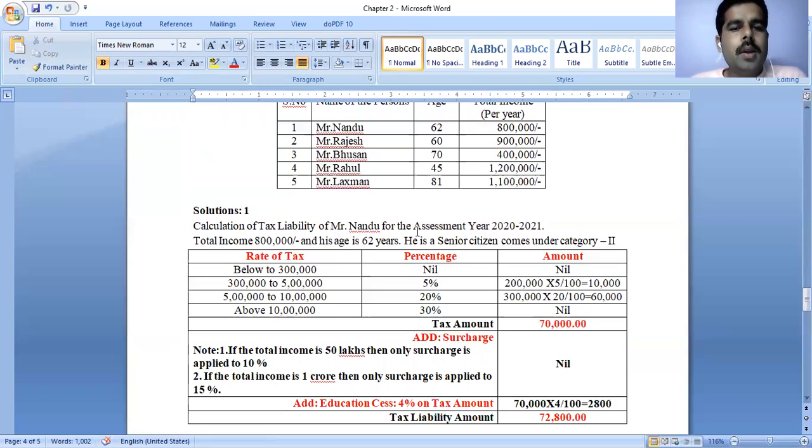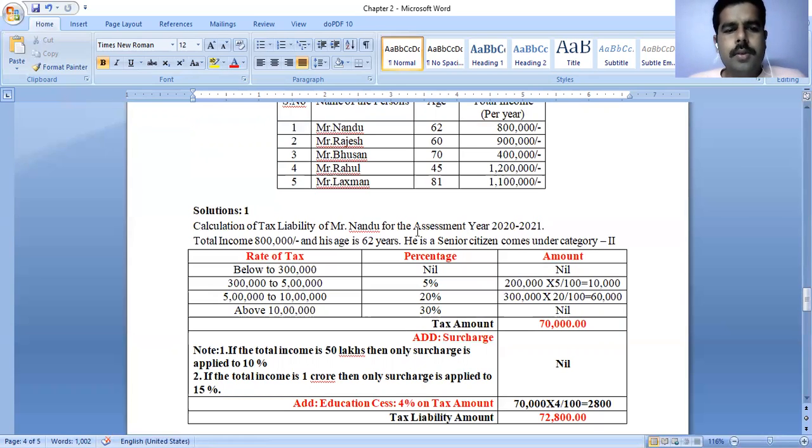In this given problem, Nandu's total income is 8 lakhs and his age is 62 years, so he comes under senior citizen, category 2. The tax rate is: 0 to 3 lakhs, that is below 3 lakhs, amount is nil, percentage also nil. For 3 lakhs to 5 lakhs, we need to deduct 5%, that is 2 lakhs into 5% by 100, which is 10,000 rupees for the 5%.